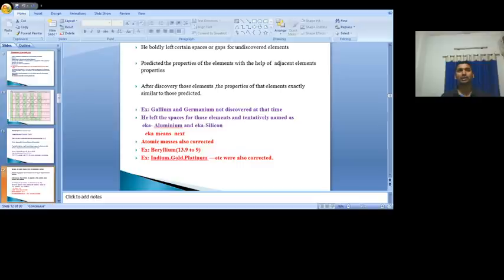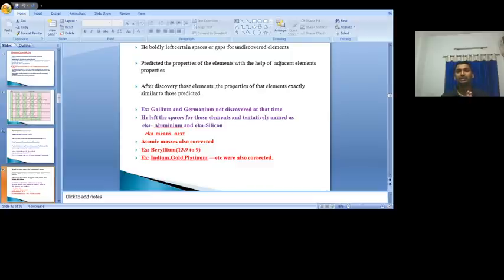Next to aluminium, that means, because at that moment the element was not discovered. After a few years that element was discovered, and that element is gallium. After the discovery of gallium, whoever discovered it could explain its properties, and those properties exactly coincided with the properties predicted by Mendeleev.